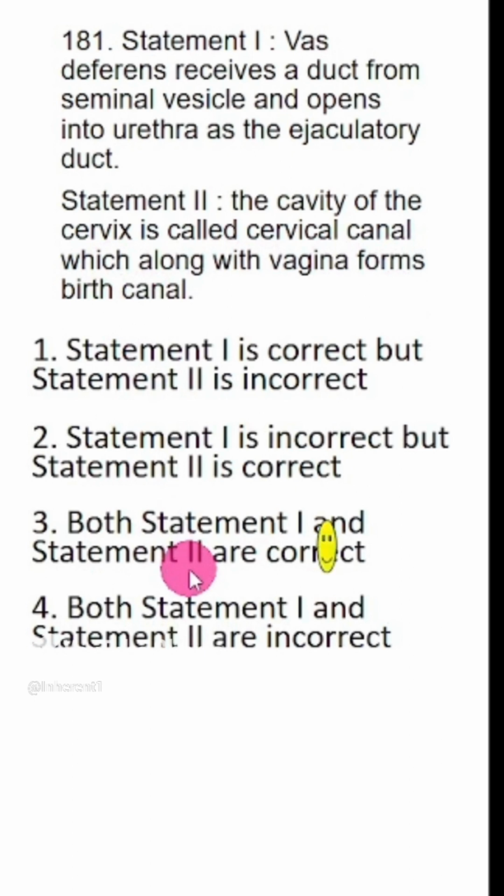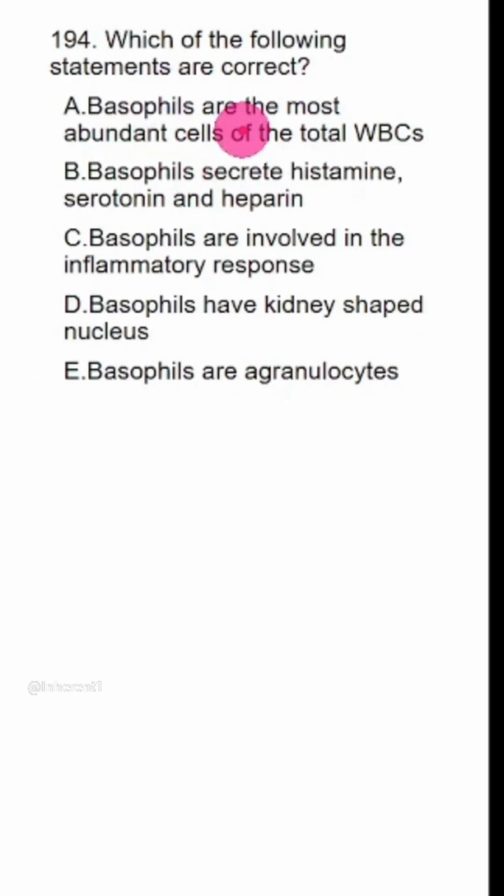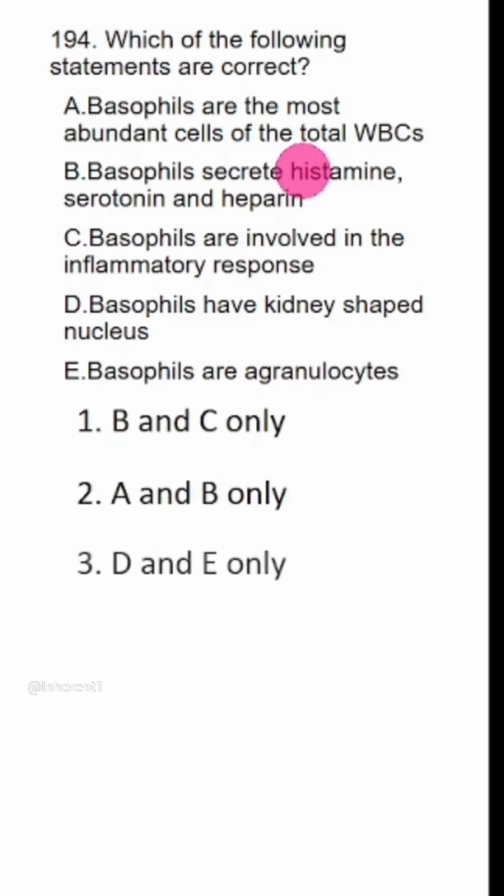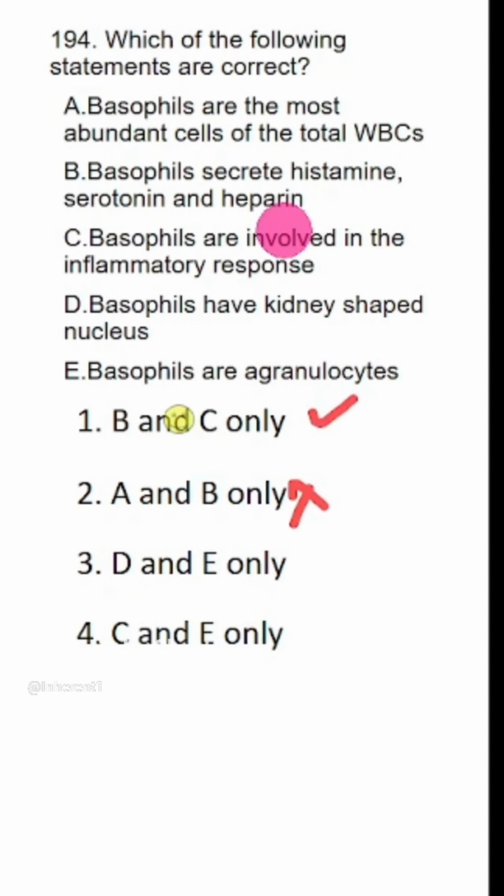Option 3. Which of the following statements are correct? Basophils are the most abundant cells of the total WBCs. This is incorrect. Neutrophils are the most abundant. A is incorrect. Strike it out. Next, basophils secrete histamine, serotonin and heparin. This is correct. B is correct. So this is the only one with B. So option 1 is the right answer.